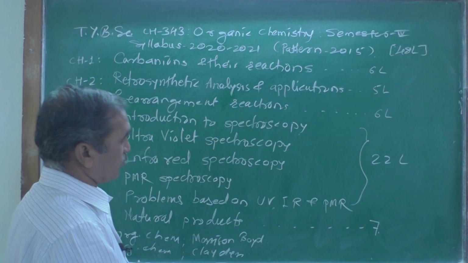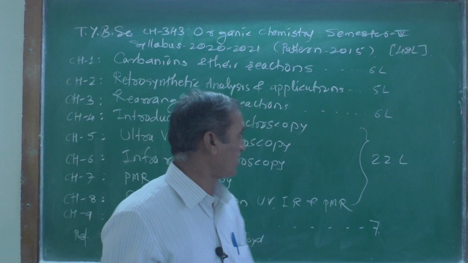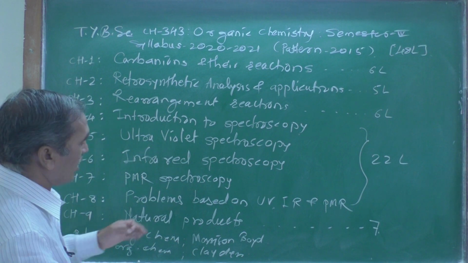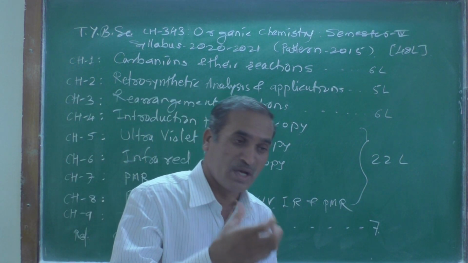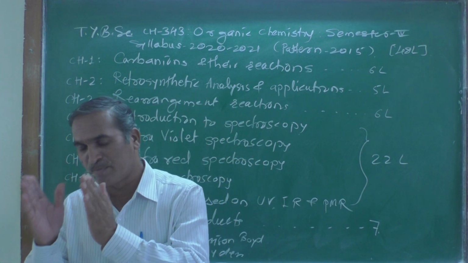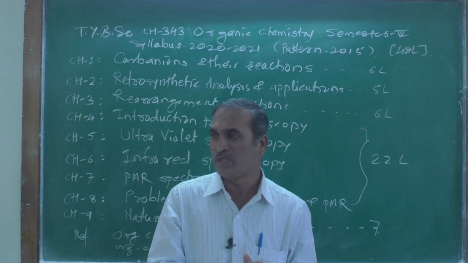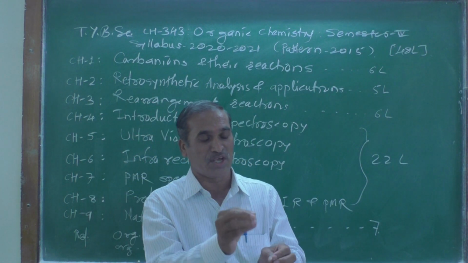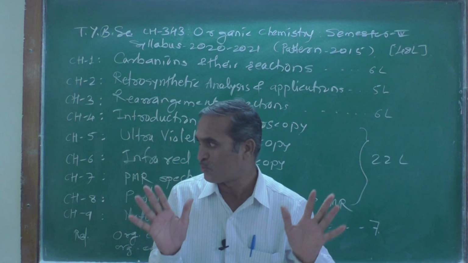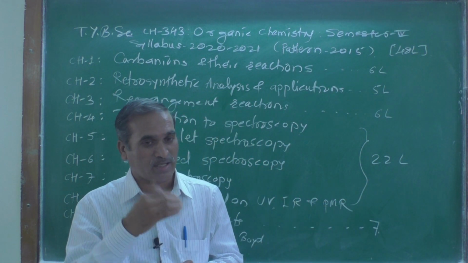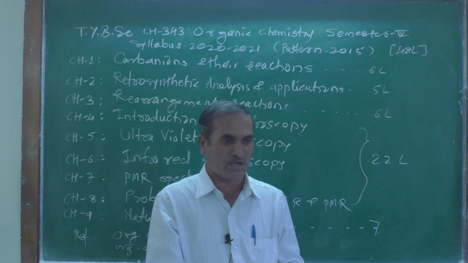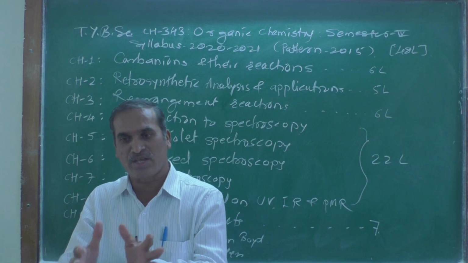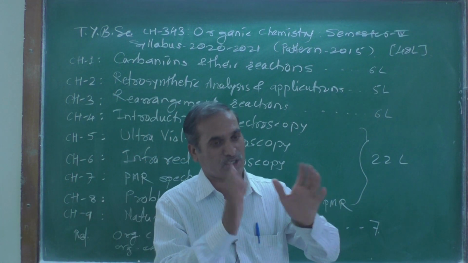And the next one is very important. Look here, from chapter number 4 to chapter number 8 all are spectroscopy. What does spectroscopy mean? The simplest definition of spectroscopy: the interaction of electromagnetic radiation with matter is known as spectroscopy. That's it. Again I am repeating the definition: the interaction of electromagnetic radiation with matter is known as spectroscopy.